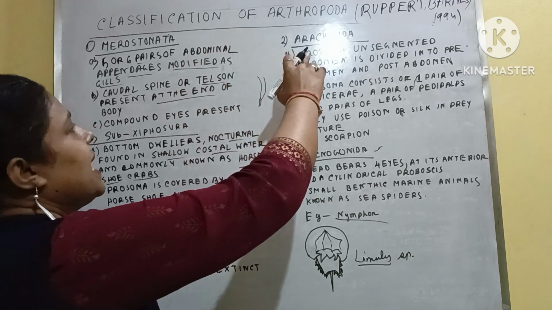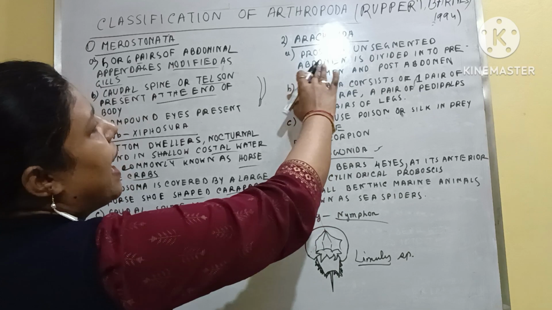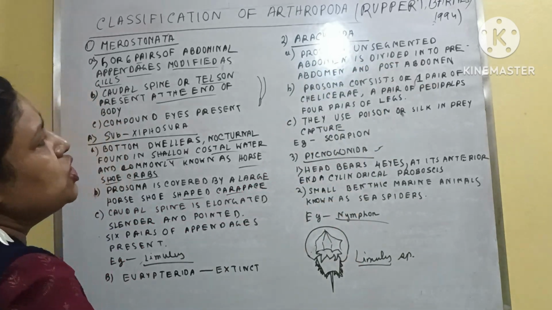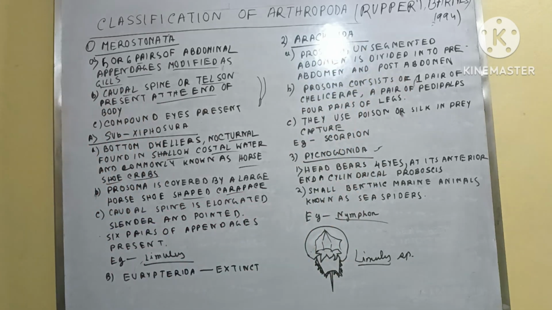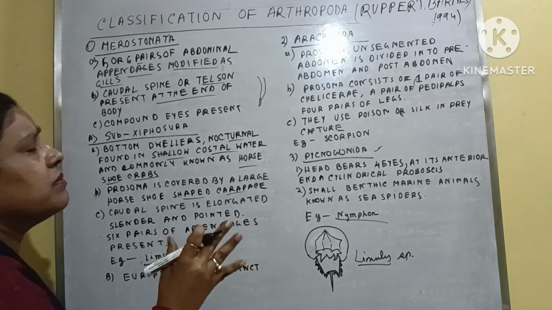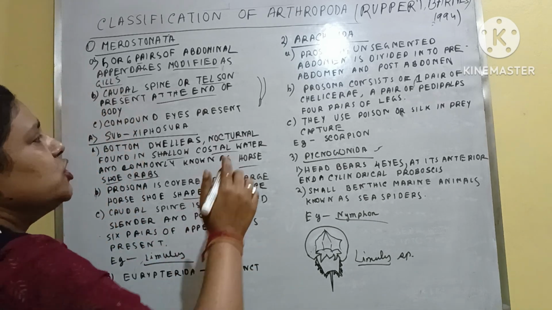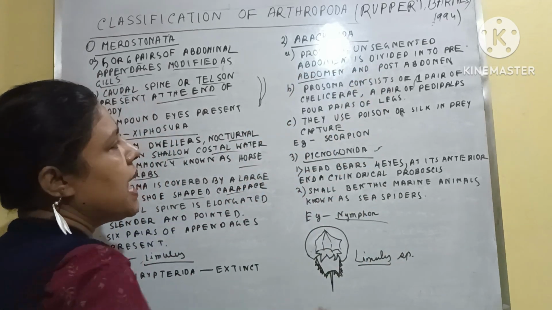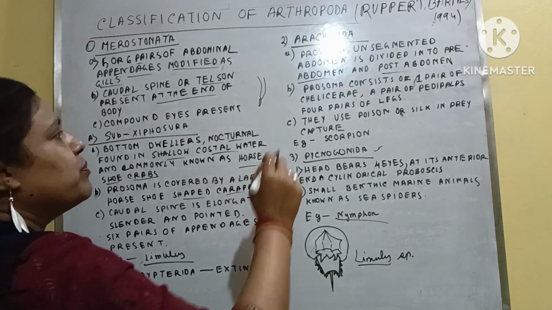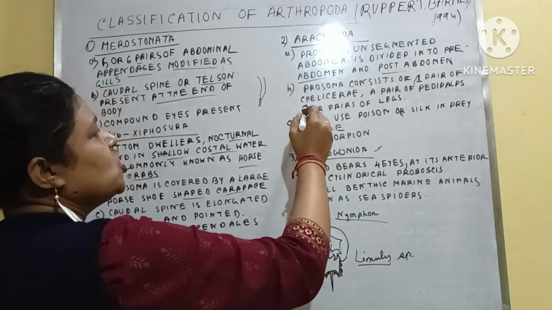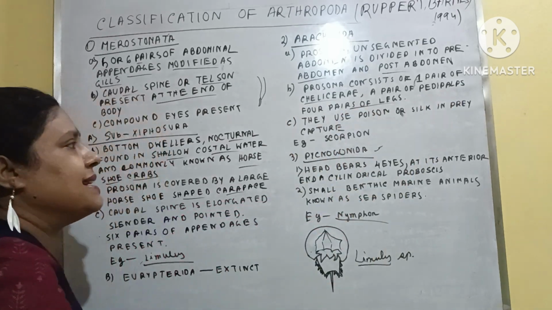Next is the Arachnida. Here the prosoma is unsegmented, and the abdomen is divided into pre-abdomen and post-abdomen. So prosoma is present, but the opisthosoma, the abdominal part, is divided into two parts: one is the pre-abdomen, another is the post-abdomen. Second, the prosoma consists of a pair of chelicerae, pedipalps, and 4 pairs of legs.